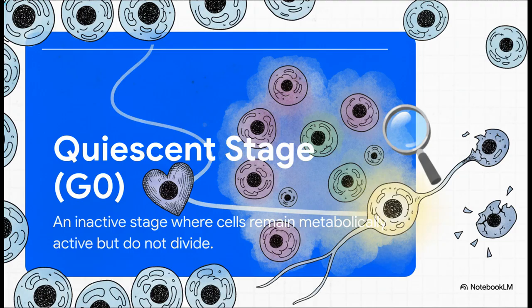This regulation is absolutely vital for human health, because errors in this standby phase, where cells divide uncontrollably instead of resting, are exactly what lead to diseases like cancer.